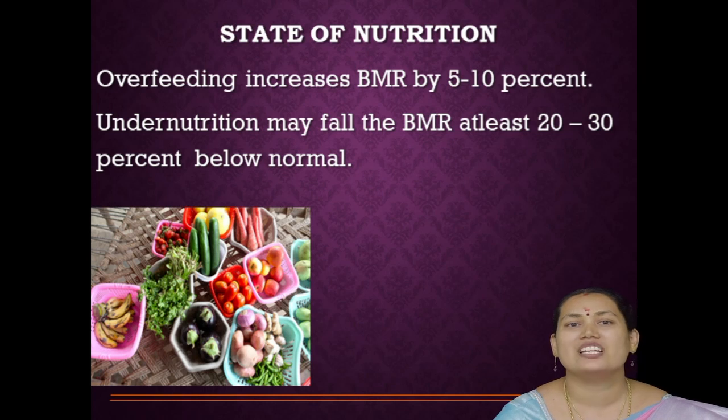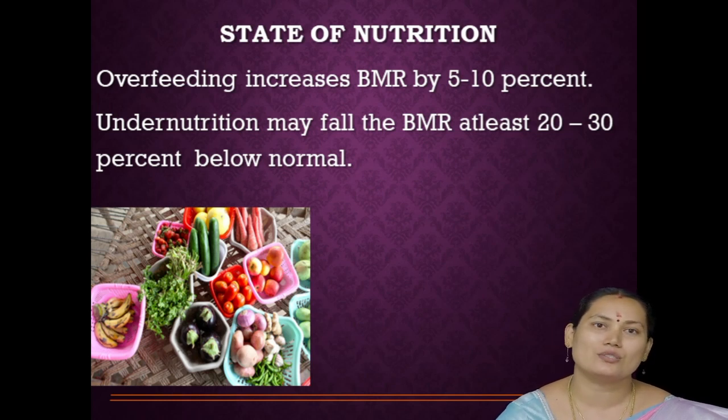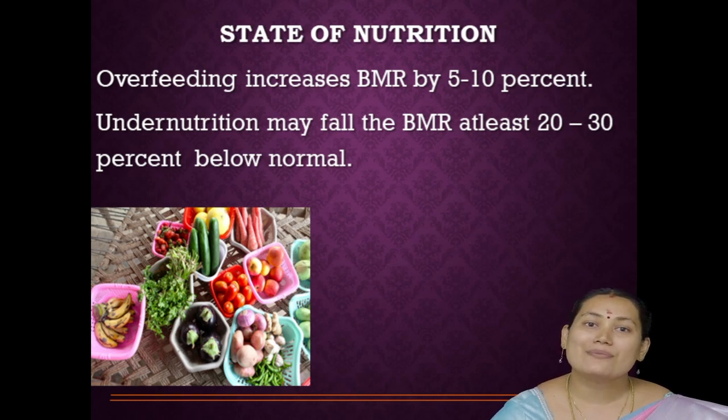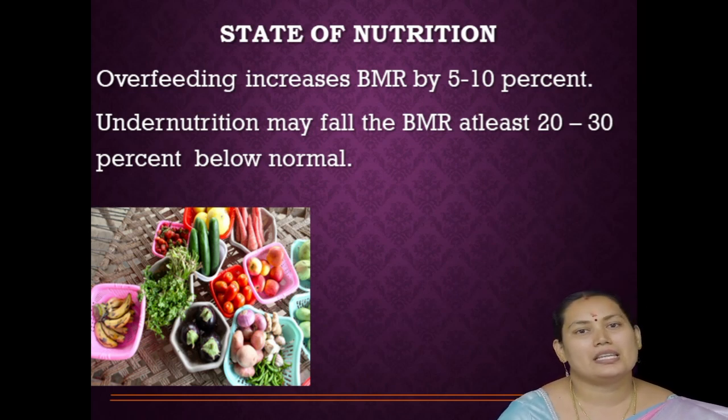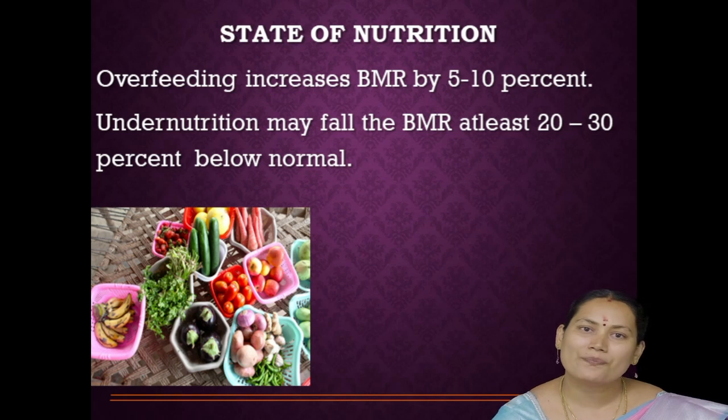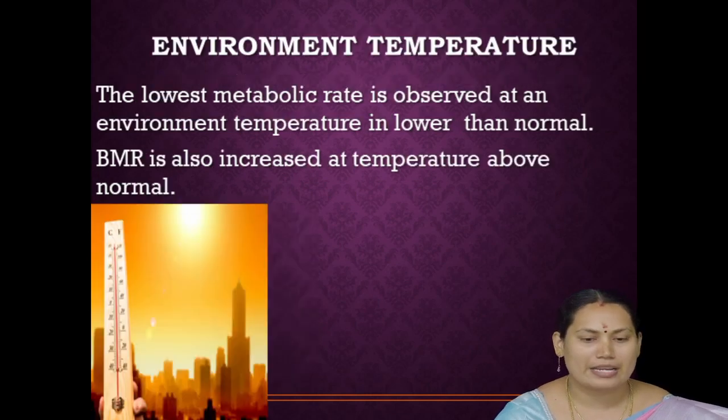Then state of nutrition. Yes, diet also plays a very important role in the BMR rate. When we take an excess of food, at that time our body metabolism is also high, so the BMR rate is also increased. If we take less amount of food, that is undernutrition, the BMR rate definitely falls. So everywhere, whether it is increased or decreased, that leads to tiredness or other problems. So optimum nutrition is required for a normal BMR rate.